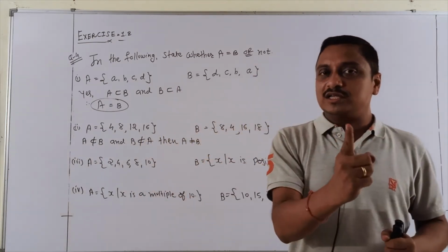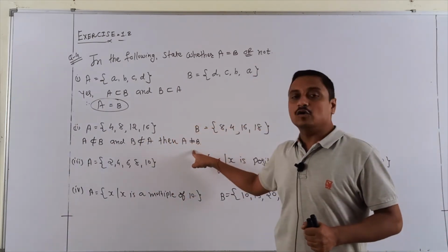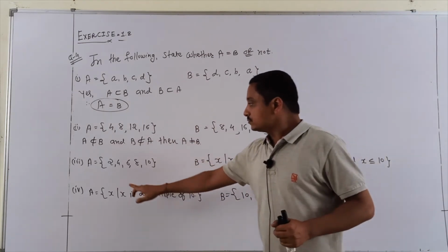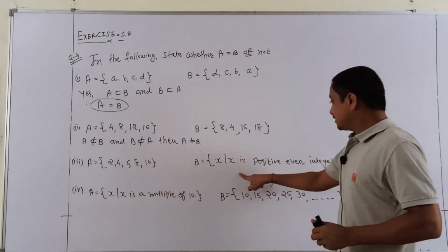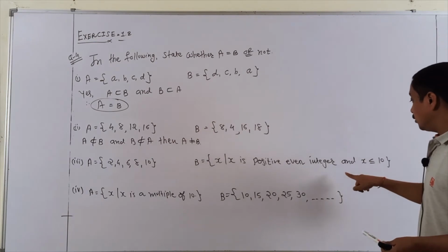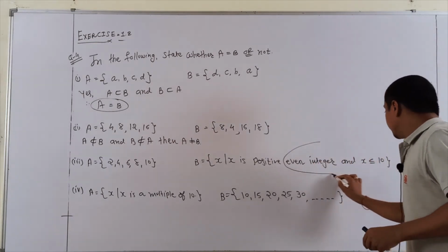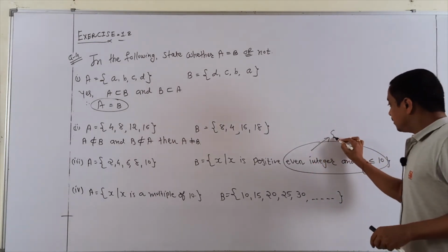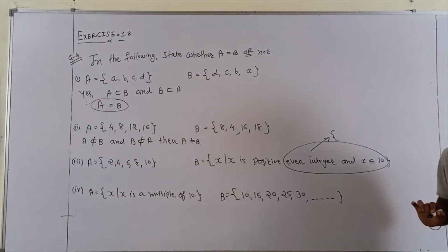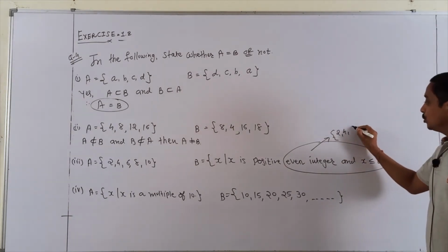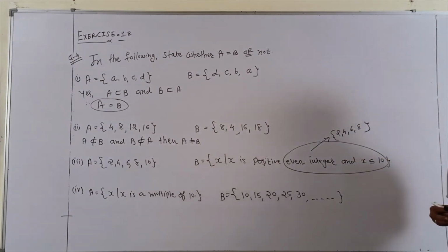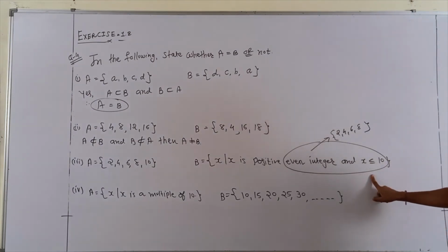If every element is present, students, then we can say they are subsets and equal. Third, 2, 4, 6, 8, 10. X such that X is a positive even integer less than or equal to 10. Students, which elements are there? Positive even integers 2, 4, 6, 8. Correct?